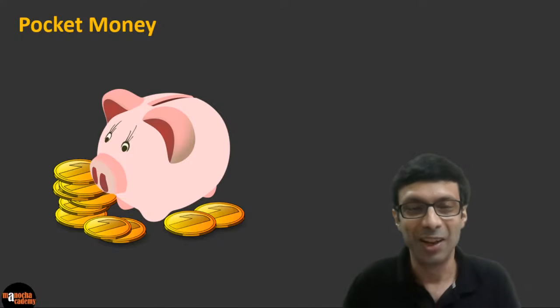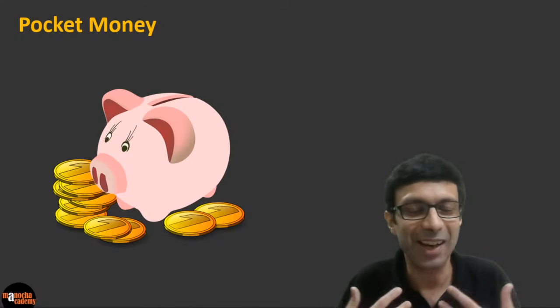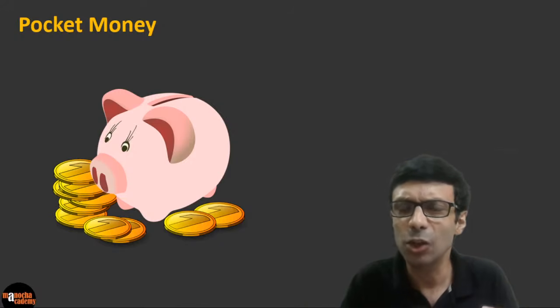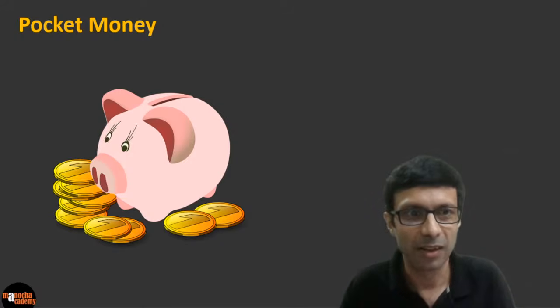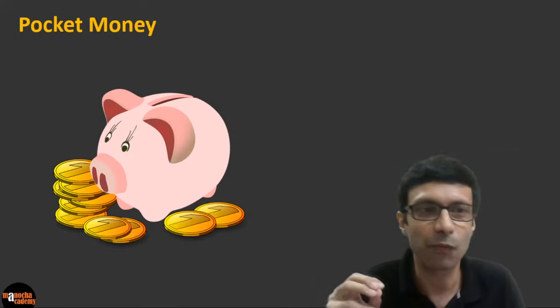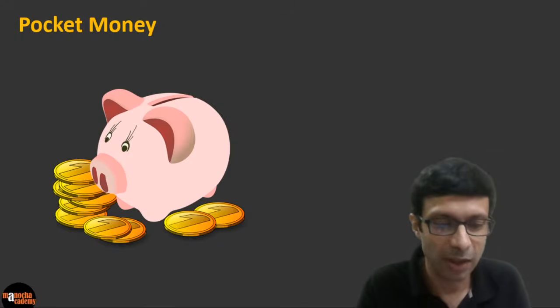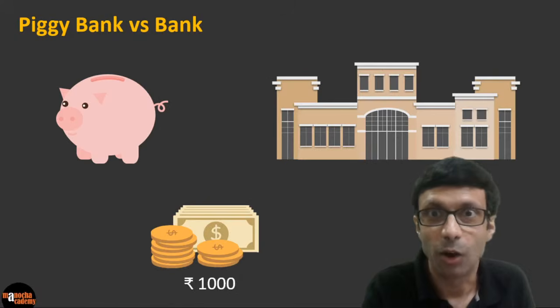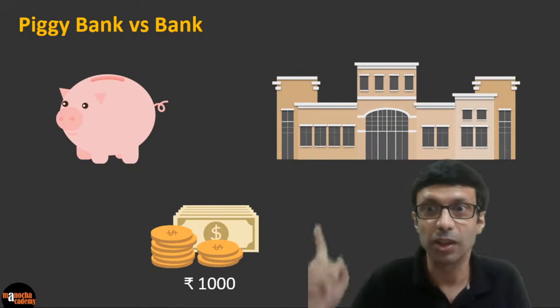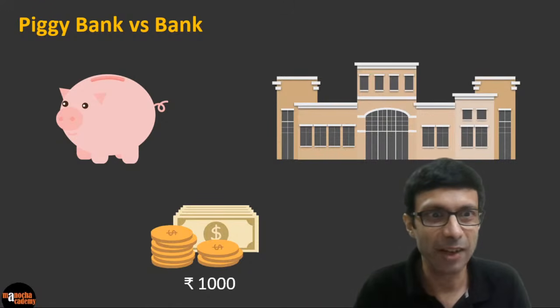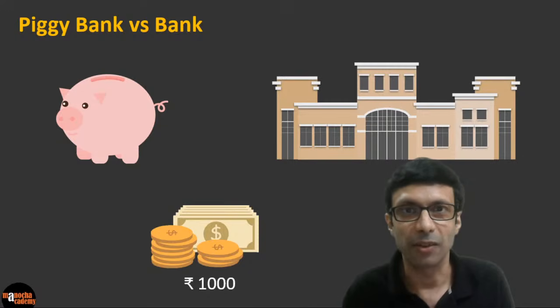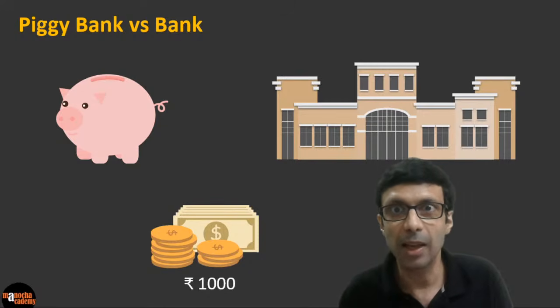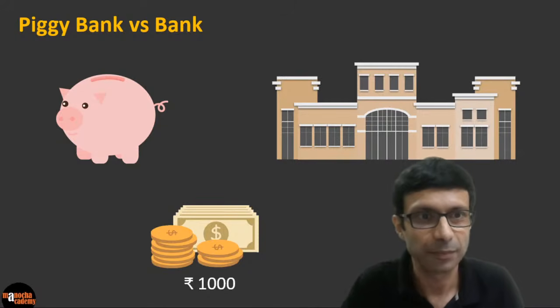Of course, we like to take our pocket money and spend it quickly. But let's say you have saved some money, right? So you have some savings, and where do you put it? So one option is you can put it in your piggy bank, or the other option is you can put it in a bank, right? So guys, what do you think? Where should you put it? In the piggy bank or the bank?